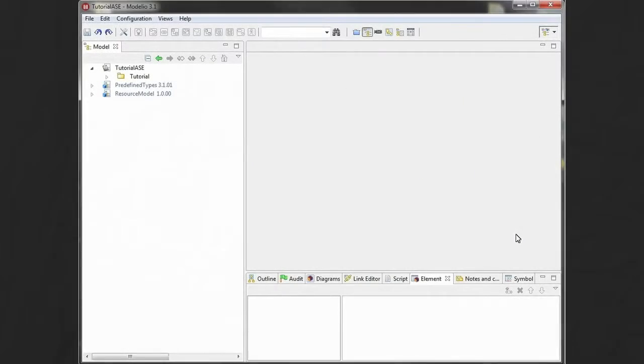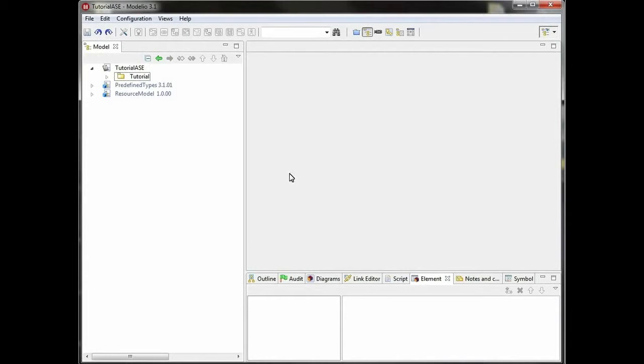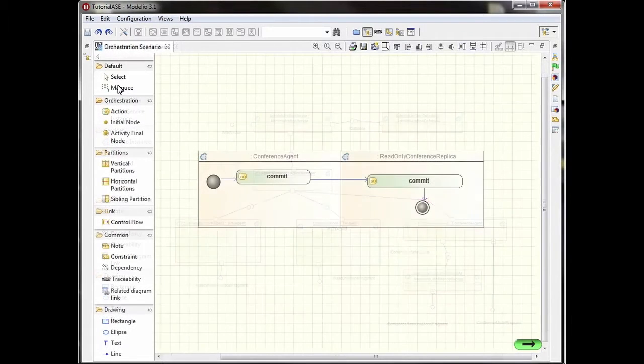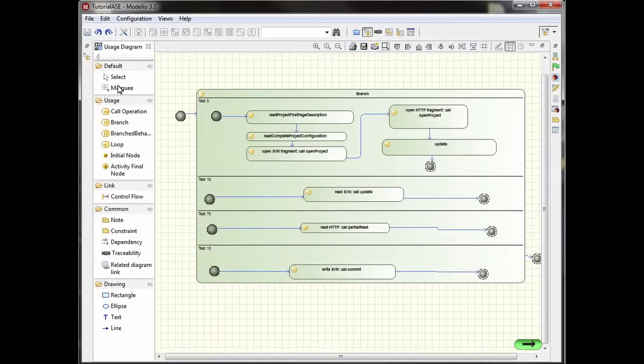In this demo, we use Creator 4Clouds, a tool also developed within the MODAClouds project. This IDE can be used to model multi-cloud applications using the model-driven development approach. The cloud application is described by several models, such as the service assembly diagram extended with a description of the service orchestration that is underlying that diagram.